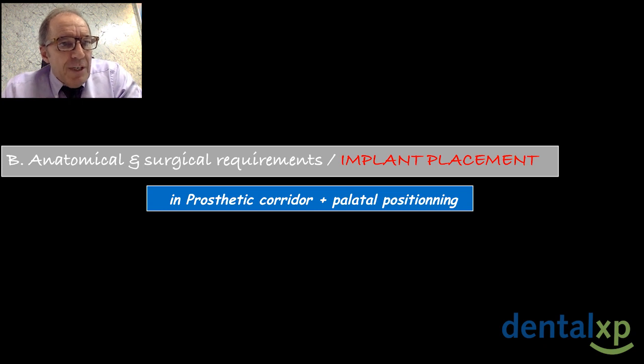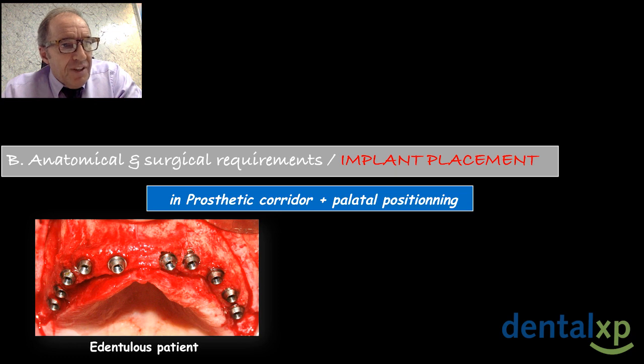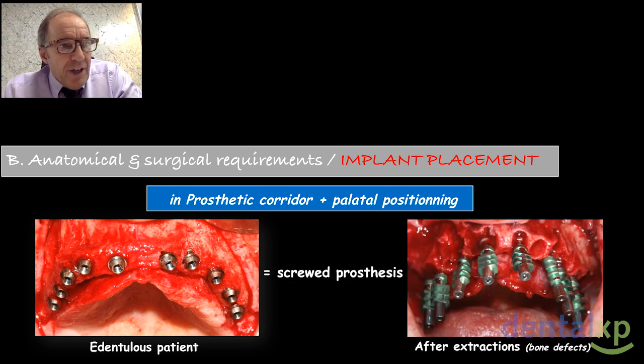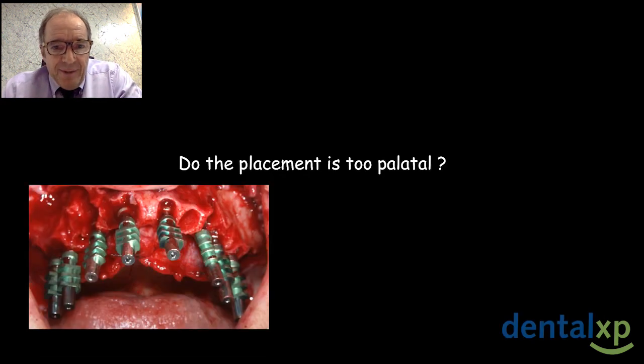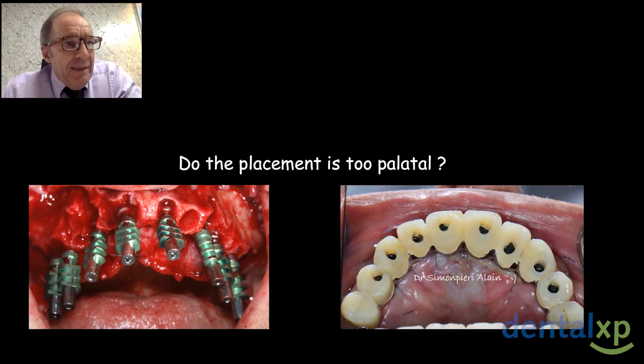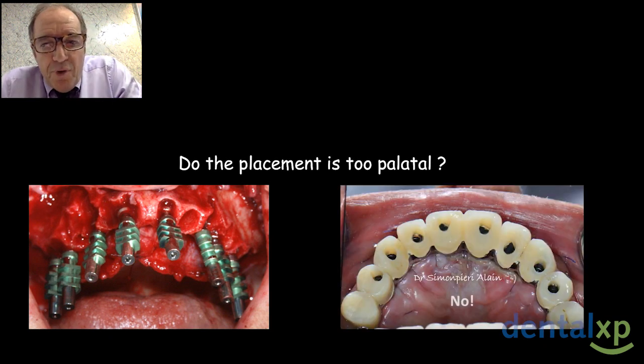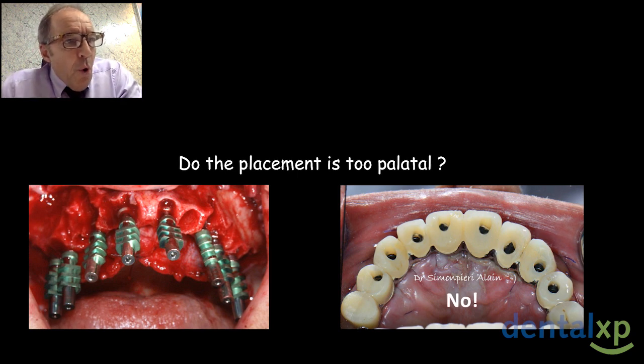Now let's go to place the implant, of course, in a prosthetic corridor. In an edentulous patient or after extraction, you need to be palatal, and because we are in screw prosthesis, it will be more palatal. But the question is, is the placement too palatal if we are in screw prosthesis? The answer is no. Look at the screw ideally placed in the prosthetic corridor.